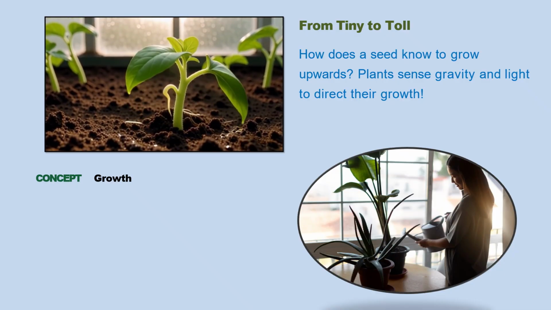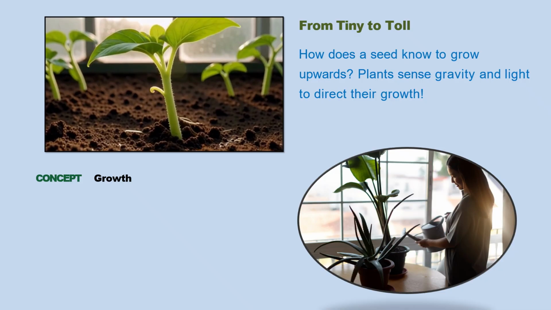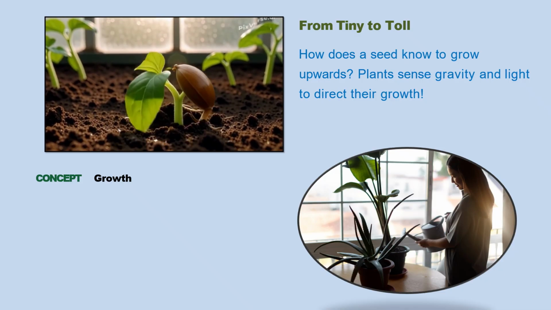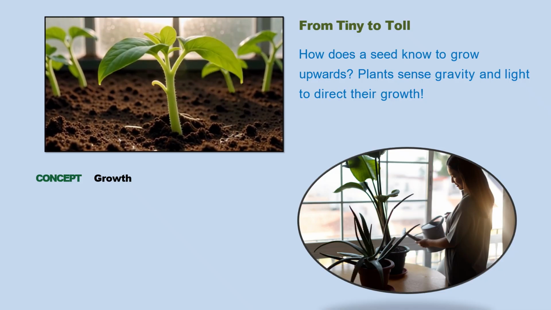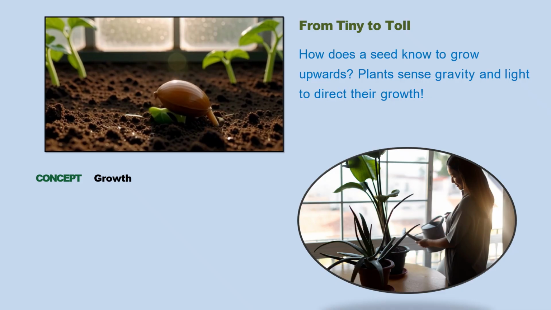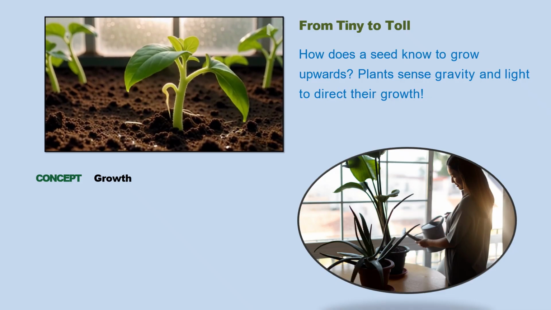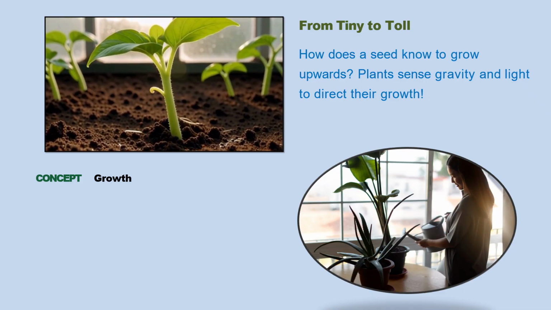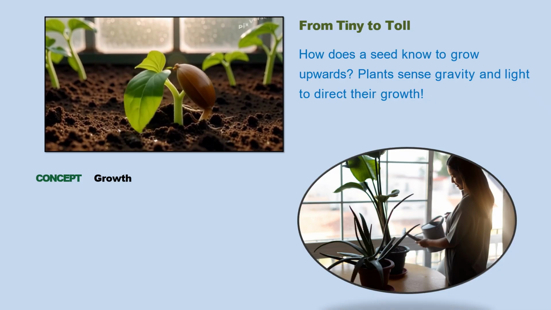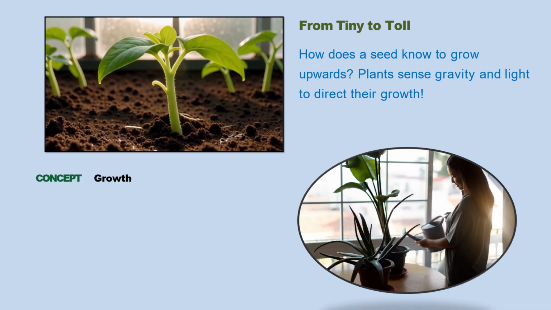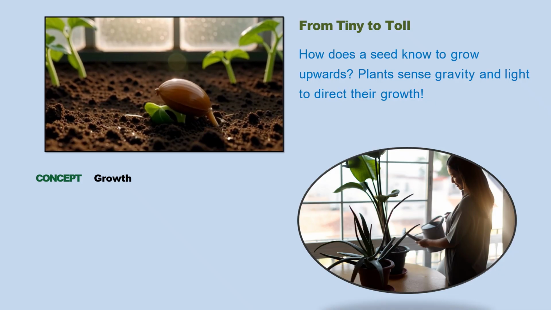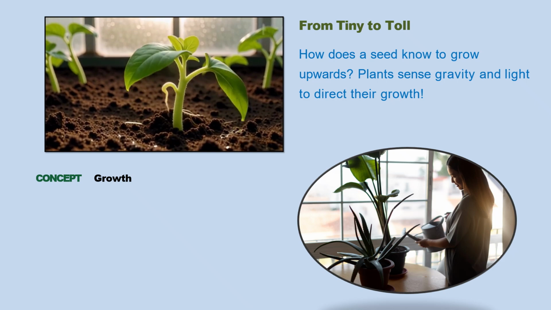Have you seen plants near a window bending towards sunlight? This is also because of light. Gravity tells roots to grow down, and light tells stems to grow up. Now, student, can you name one plant you have grown at home? Tell me in the comments.